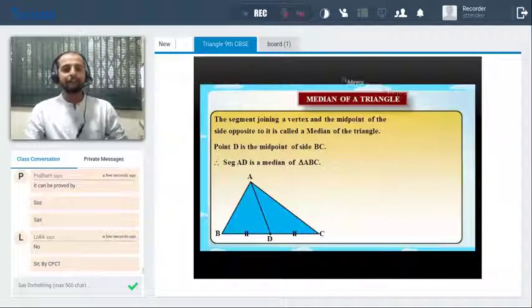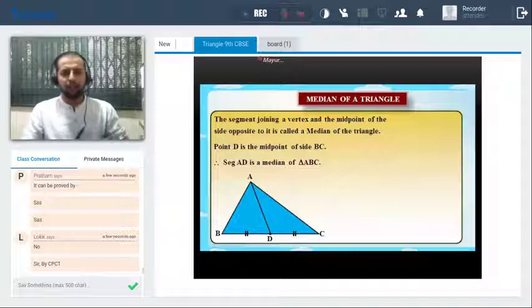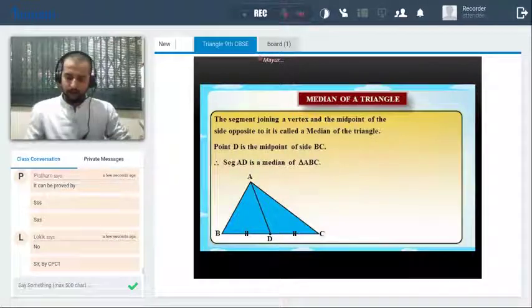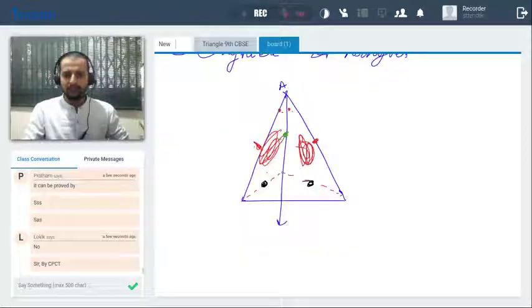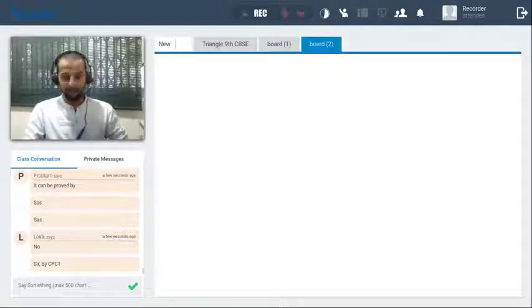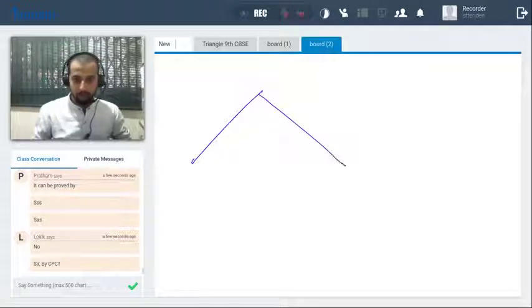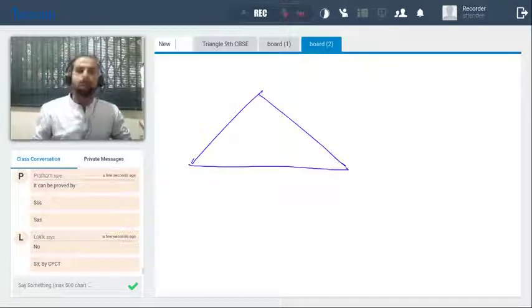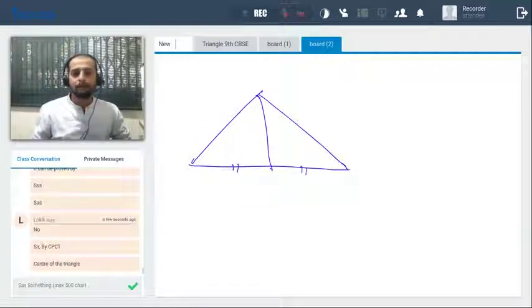Now median of a triangle, which is a very, very important concept. What is the median of a triangle? So I'll tell you 2-3 examples here. So you have to tell me which is the median and why. Okay, so center of a triangle.